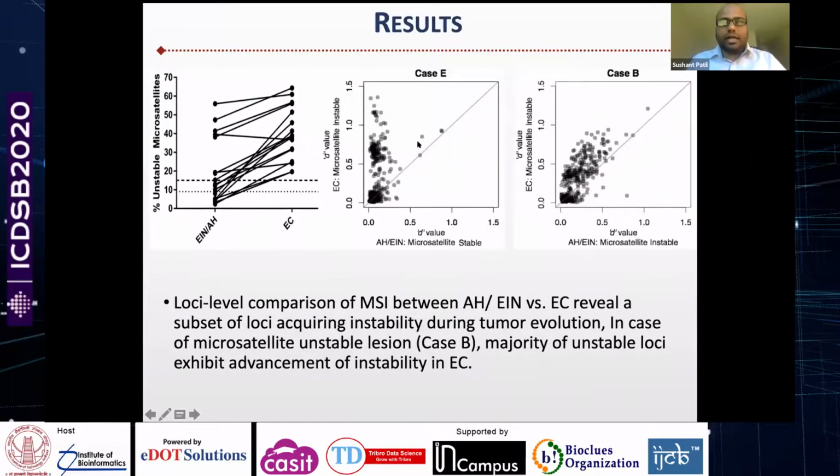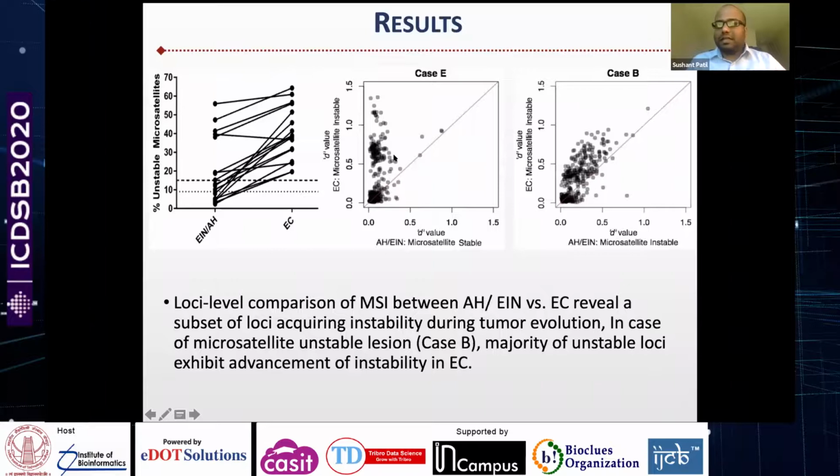And going further in detail, I have shown here two cases out of these. Here I have plotted the final set of loci for each of the two samples. On the x-axis, I have plotted the D value of the precursor lesion, and on the y-axis, I have plotted the D value of the carcinoma.